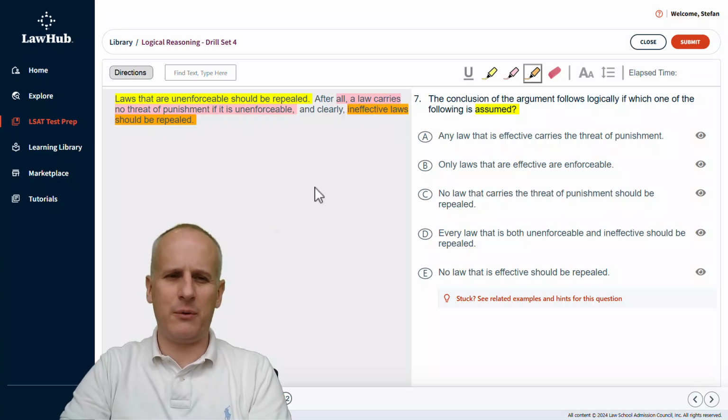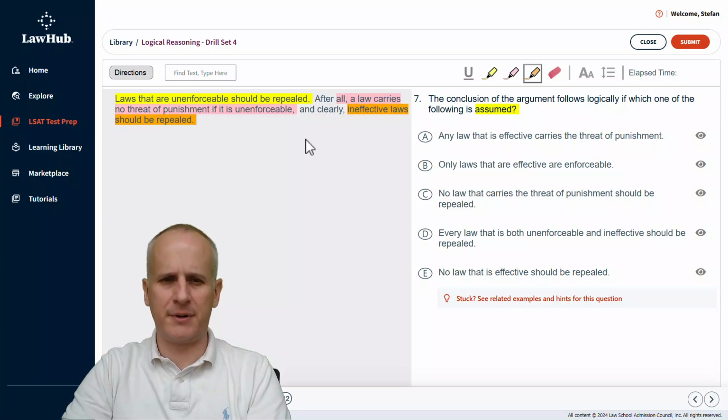So we've got to think about how we get to that opening conclusion in yellow, that laws that are unenforceable should be repealed. And we've got the pink statement that says a law carries no threat of punishment if it is unenforceable. So we can think about this in conditional terms: if a law is unenforceable, then it has no threat of punishment. And we're then saying that this also means it's ineffective. So I'm going to need to link the terms in pink to the term in orange to lead to the conclusion in yellow. So I'm looking for something that links this idea of unenforceability through punishment to ineffectiveness.